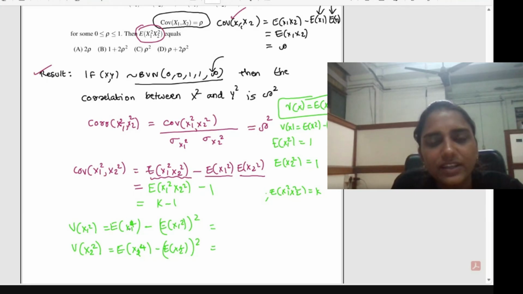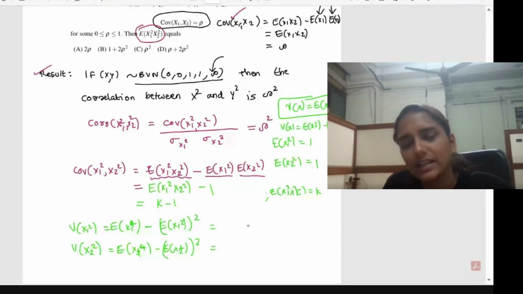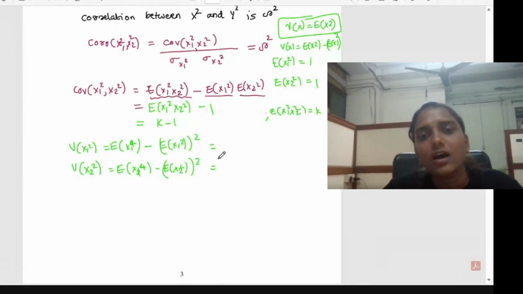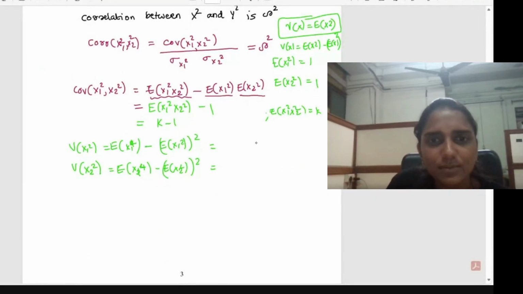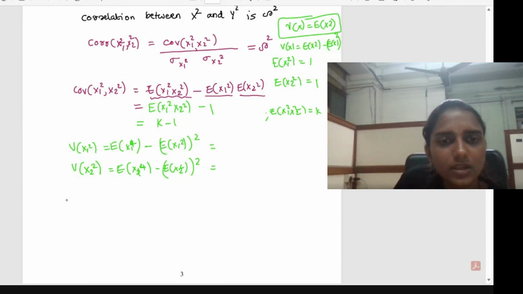For this, we need the fourth moment of the standard normal distribution. So either you can memorize the results at least for the first few moments, or you can use the property of normal distribution to find out this fourth moment. So I will just explain how to do it easily. In this way, actually, I am remembering this fourth moment. So we know the standard normal distribution is a